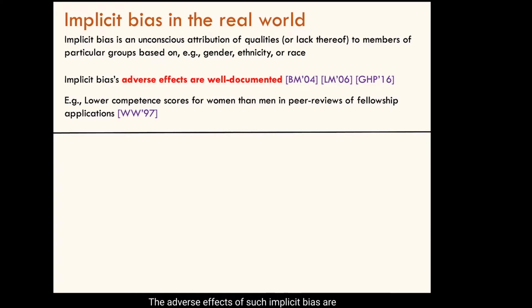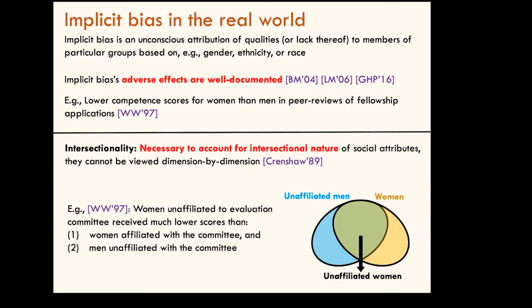The adverse effects of such implicit bias are well documented in a variety of contexts, from hiring to promotion to education to peer reviews. For instance, in 1997, Wennerås and Wold examined the peer review of fellowship applications at the Swedish Medical Research Council. They found that among applicants who displayed similar research quality, peer reviewers assigned consistently lower competence scores to women applicants compared to men applicants.